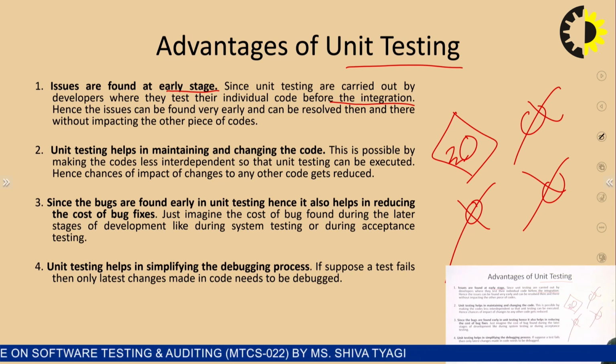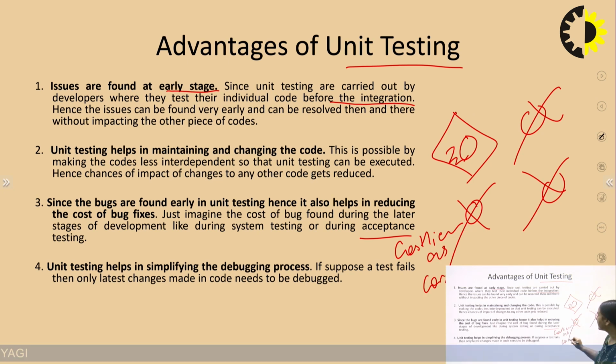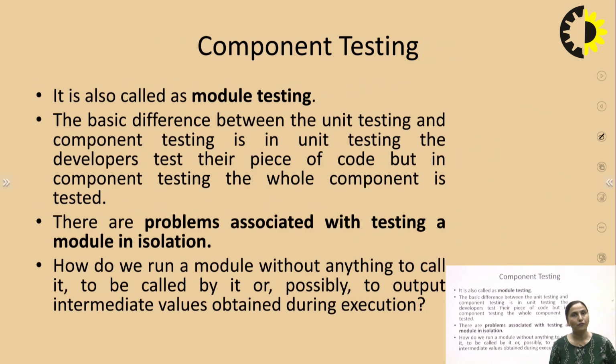Just imagine the cost of a bug found during a later stage of development, like system testing or acceptance, which will be costlier as compared to bugs found during unit testing, right? And again, unit testing helps in simplifying the debugging process as well. So these are all the different advantages of unit testing.